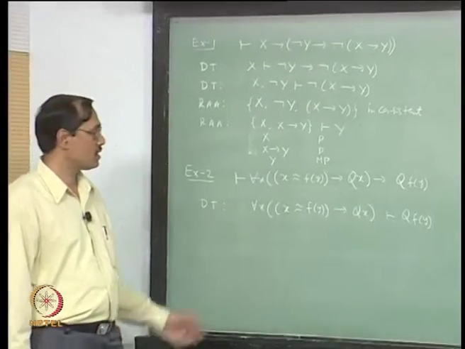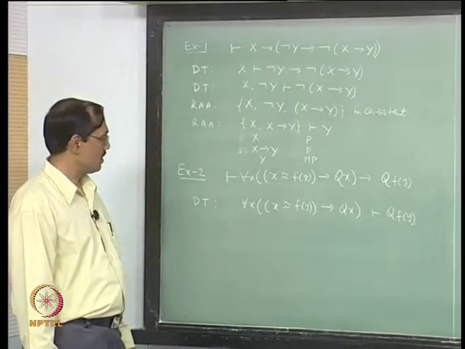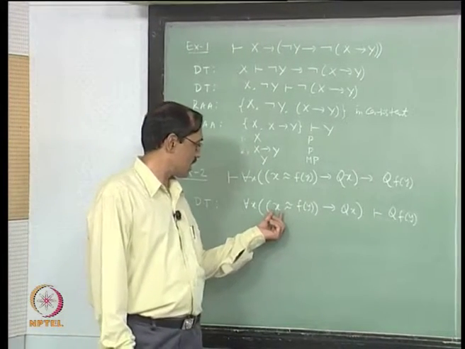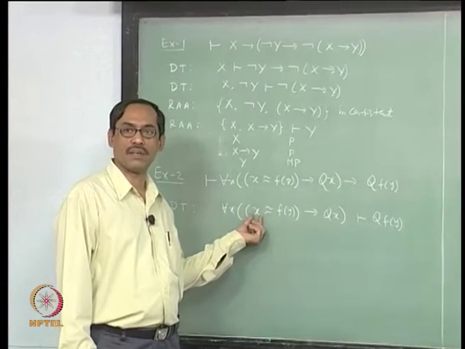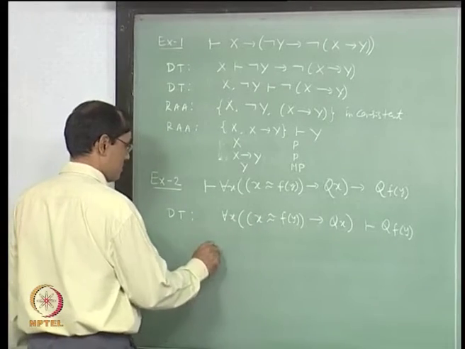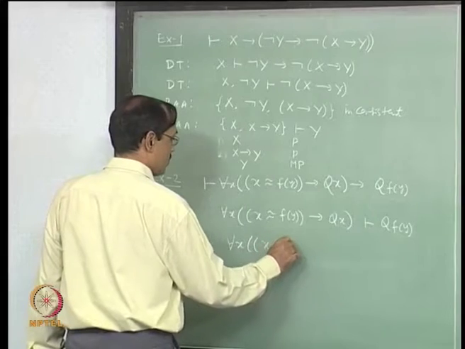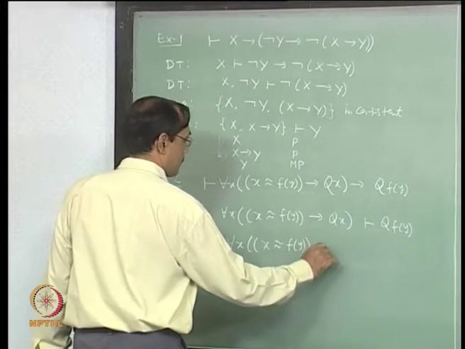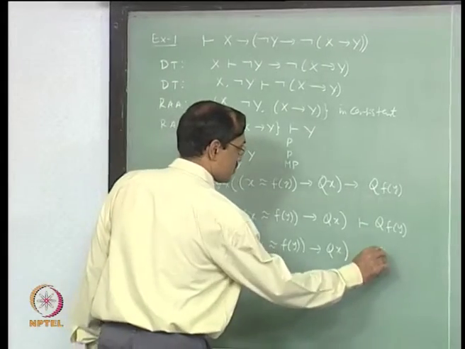It is easy to show here. What you have to do is take a suitable instantiation of this universally quantified variable. So, we start with our premise, for each x, x equal to f of y implies q of x. That is a premise.